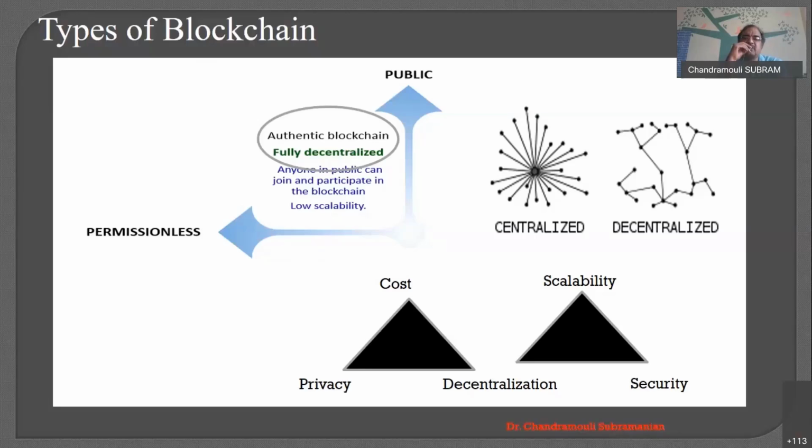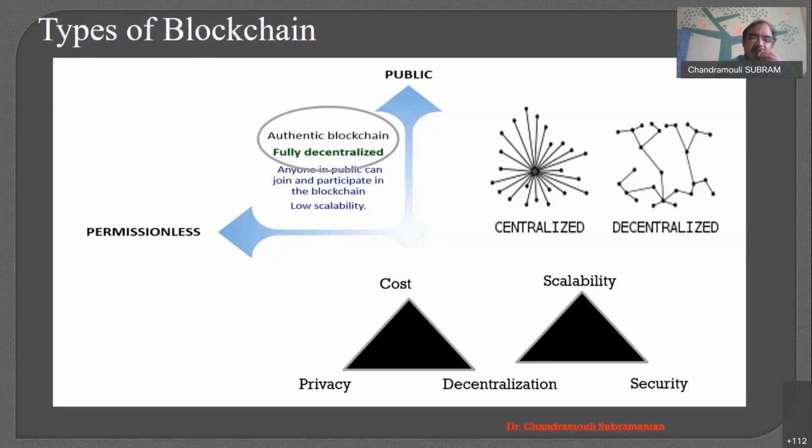So fully decentralized is what we call an authentic blockchain, because one of the earlier systems got developed using a fully decentralized system. So anyone in public can participate and anyone can add to it. What is the problem? Because I'm allowing the system to be accessible by the public, the scalability is a question. Because it becomes very heavy, right? A lot of people will get transacted, and whom do I need to allow? So there are a lot of things. Scalability is a big issue as far as the public permissionless blockchain is concerned.